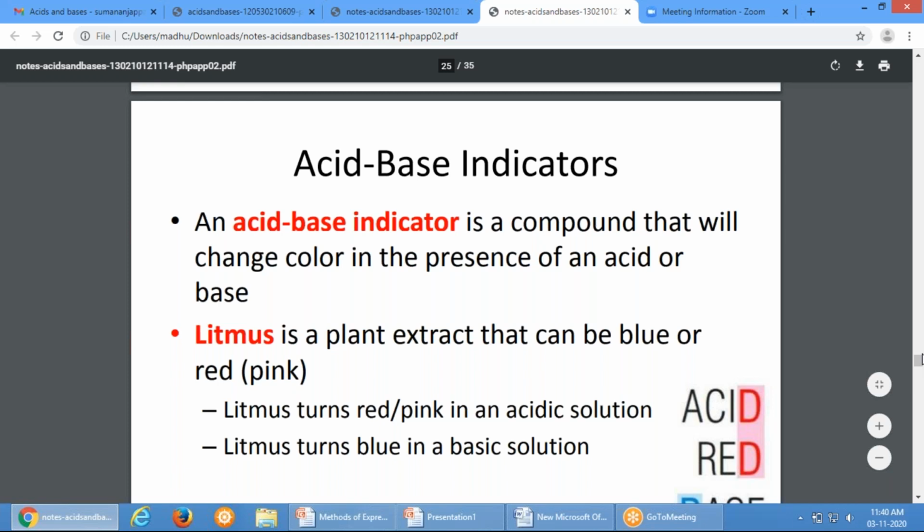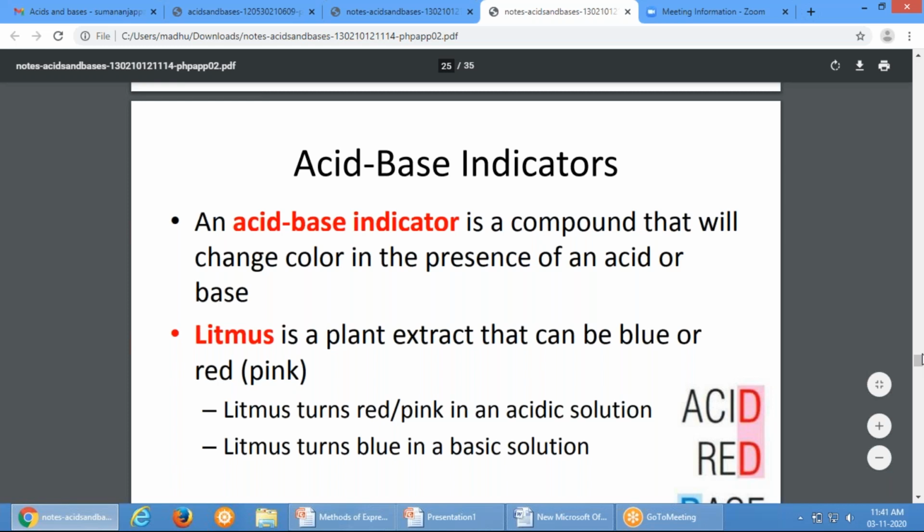No. What is the use of phenolphthalein then? You need to identify whether the solution is acid or base by using phenolphthalein. If you get the same red color for acid and base, how will you identify? Ma'am, in acid it is colorless and in alkali it is pink. Yes, correct. Who said this? What's your name? Nia. Yeah, good. So phenolphthalein will give you pink color only in alkaline solution.